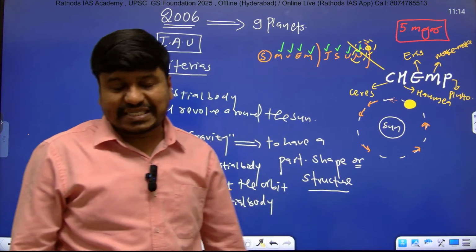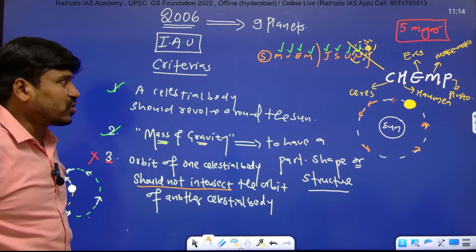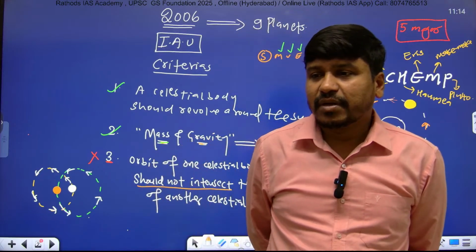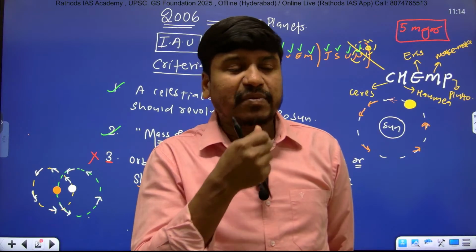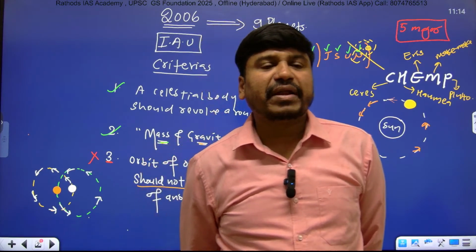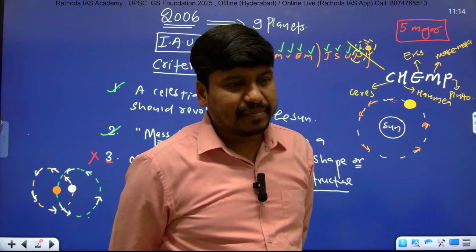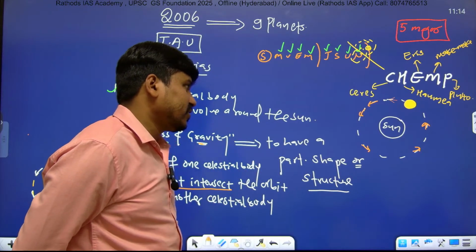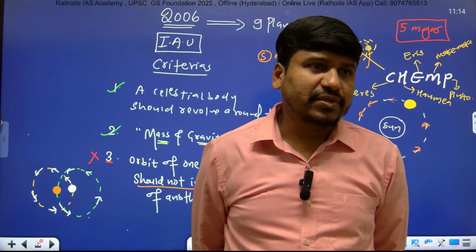Before 2006, there were 9 planets in our solar system.